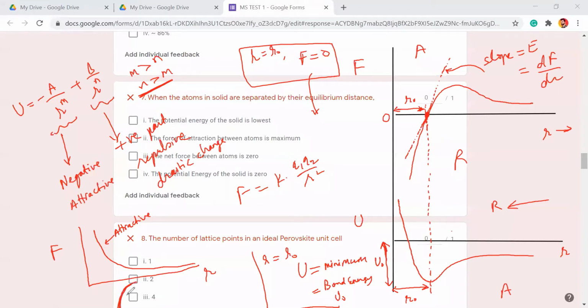Which one is drastically changing, attractive or repulsive?